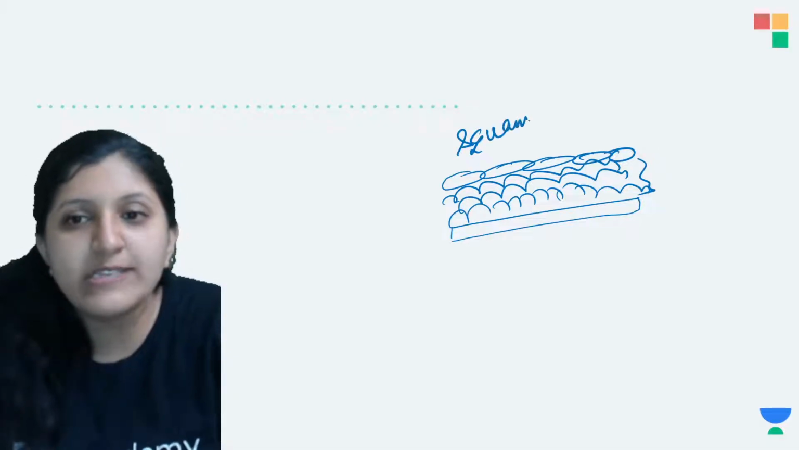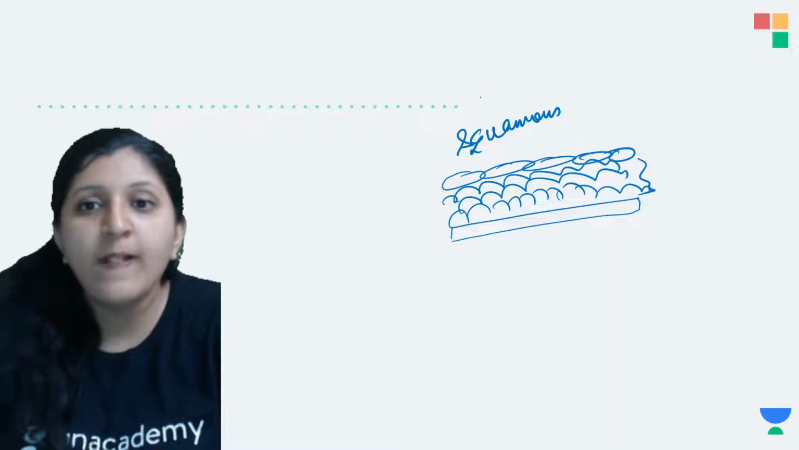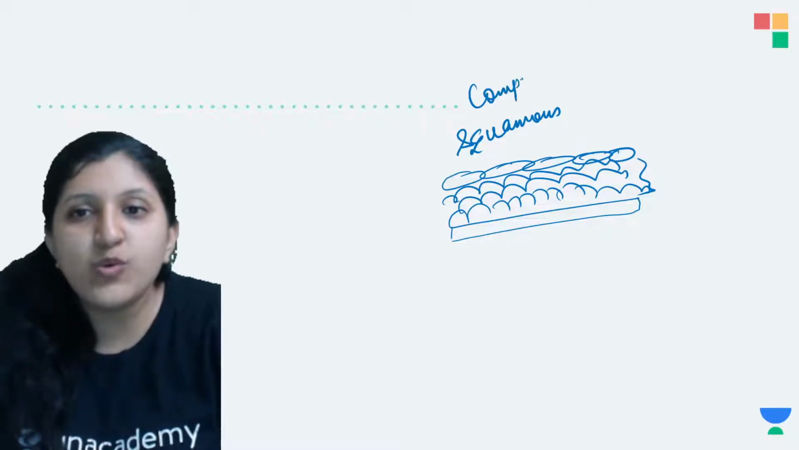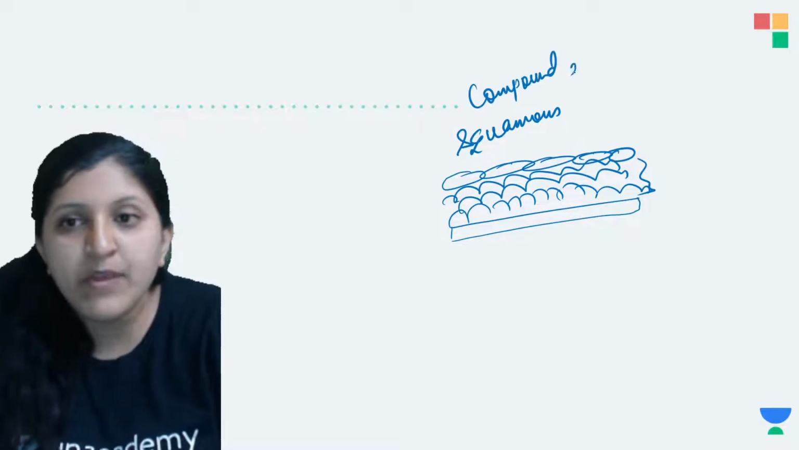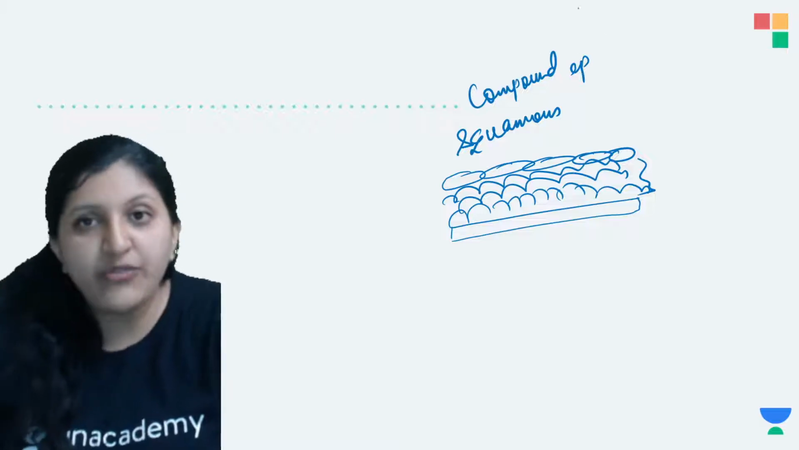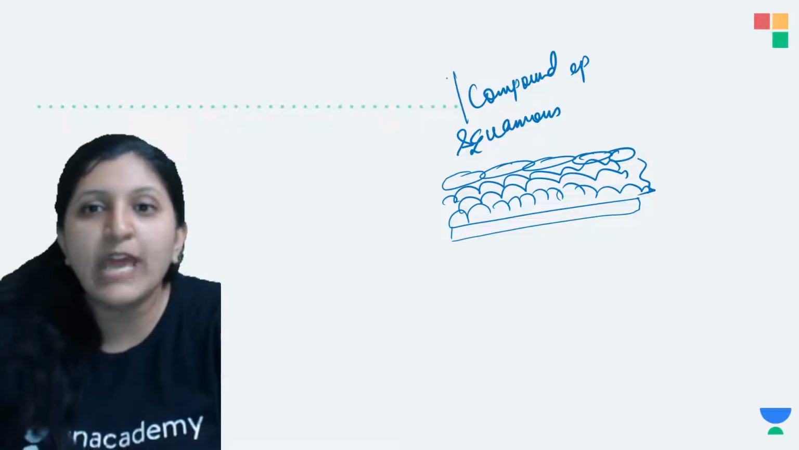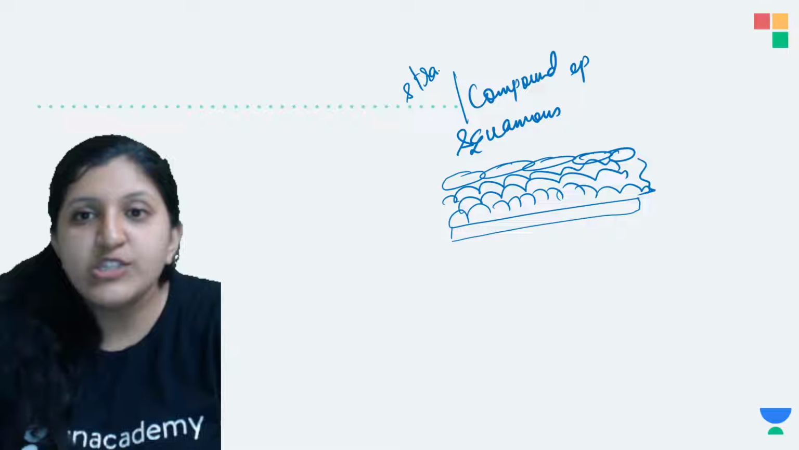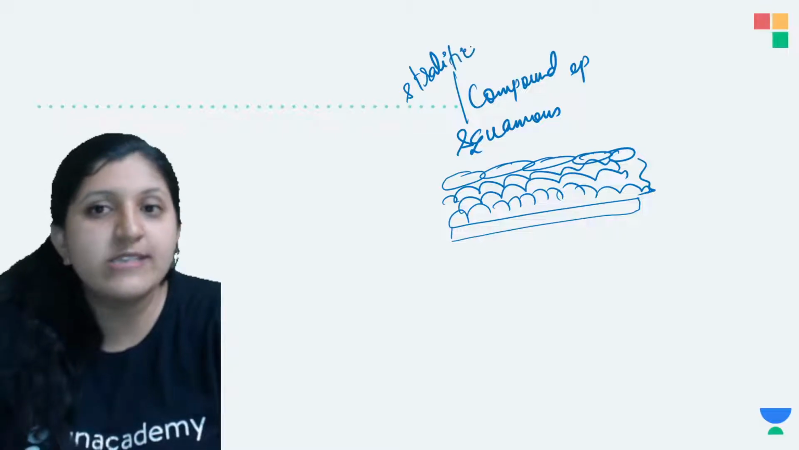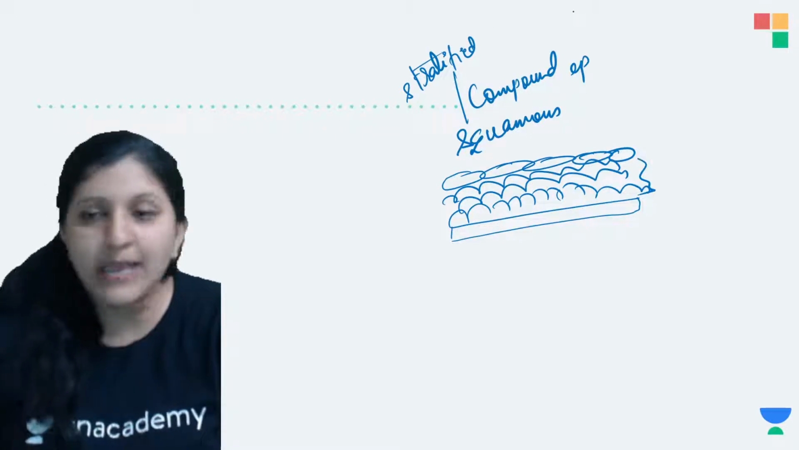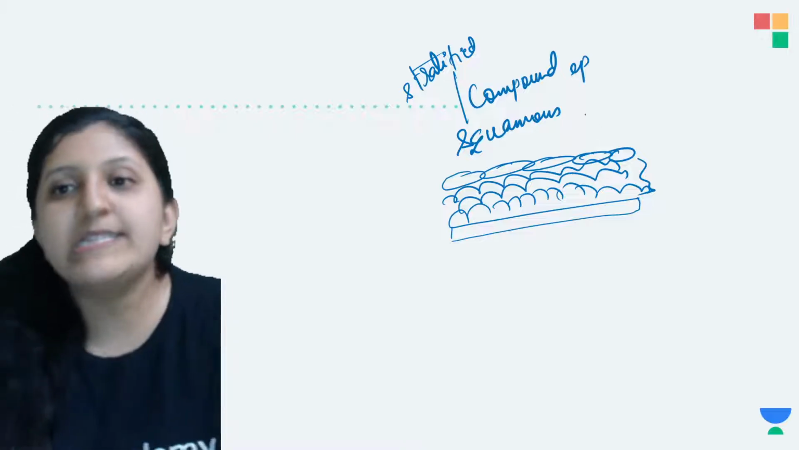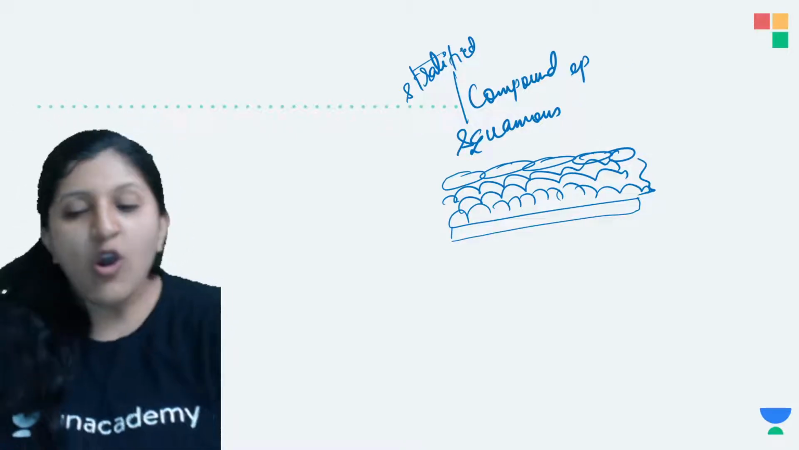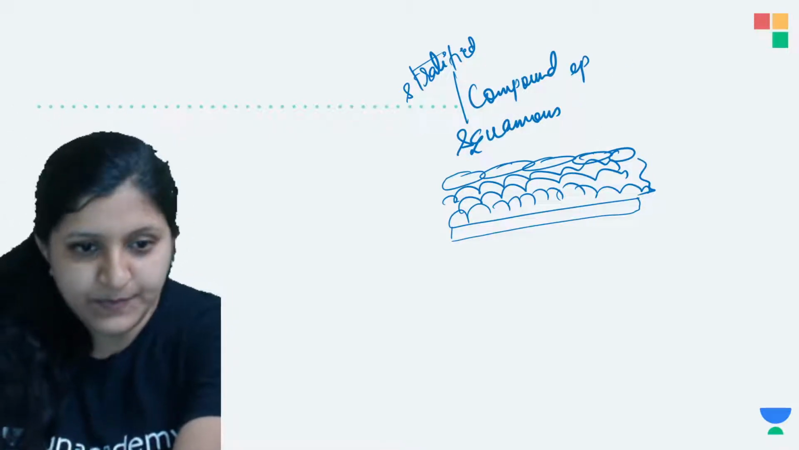Now this one is stratified or compound, we can say. So compound epithelium or squamous stratified epithelium. So compound can also be called stratified. So this can be stratified epithelium also. Okay, so now this is a squamous epithelium or a stratified epithelium.